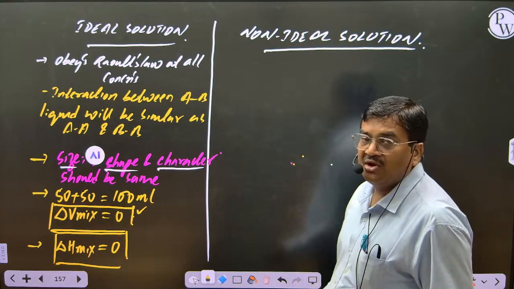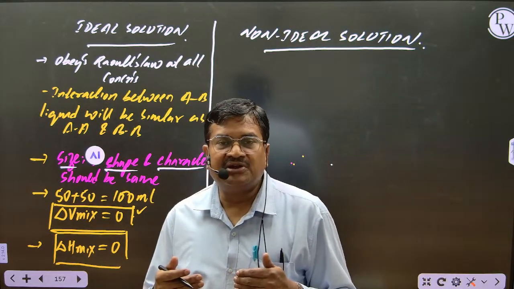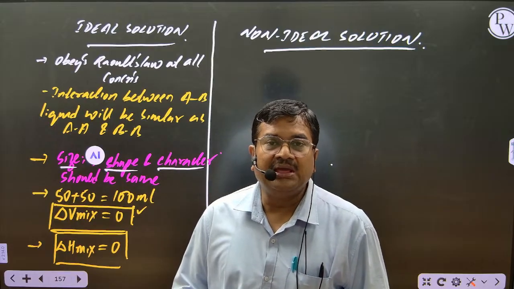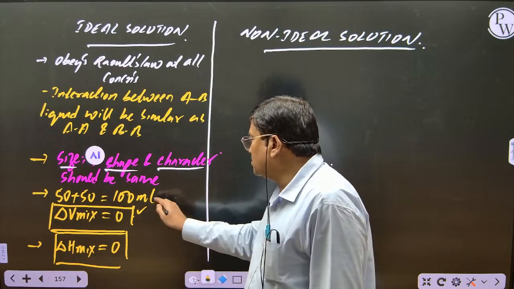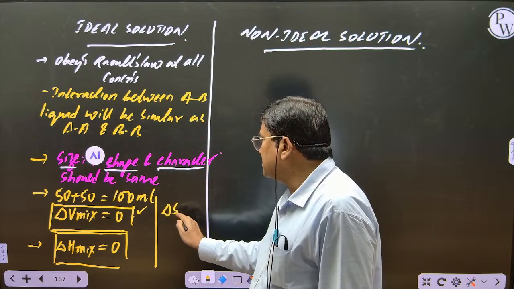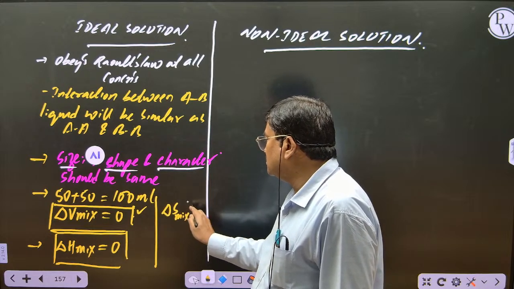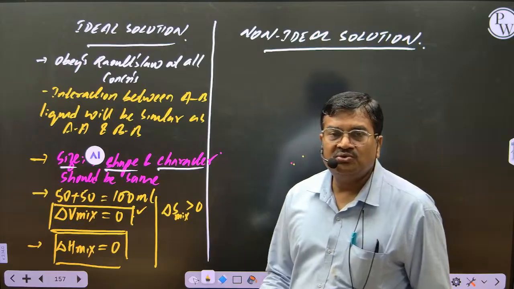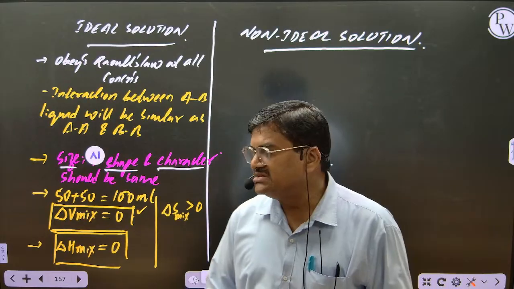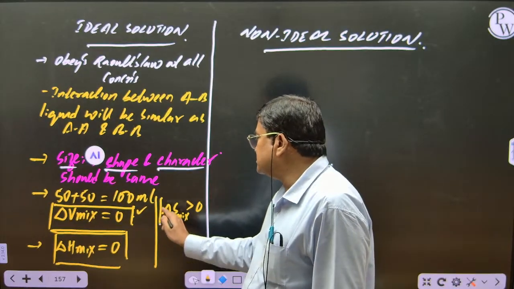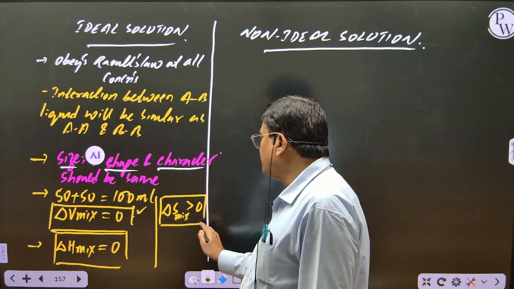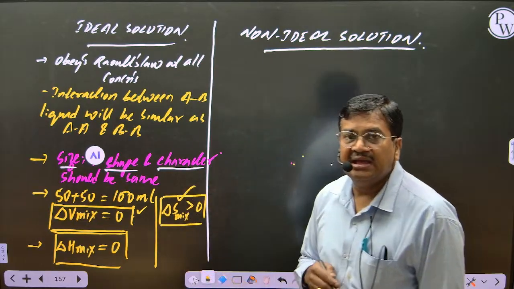Now tell me, when you are mixing two liquids, in thermodynamics, what happens to entropy? Entropy, randomness. Entropy of mixing will be greater than 0. Whenever you are mixing two liquids, randomness increases, so entropy of the liquid increases. This will be common for all, whether it is ideal or non-ideal.